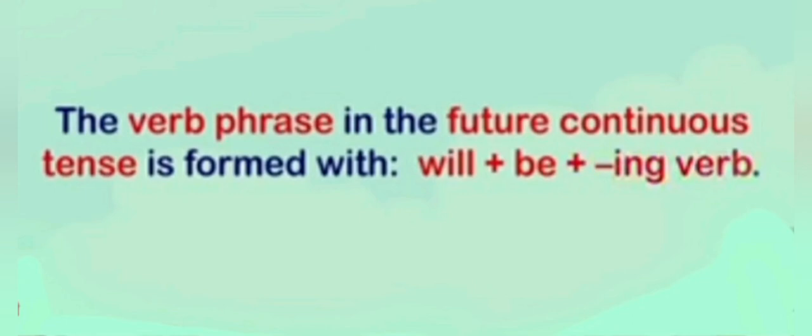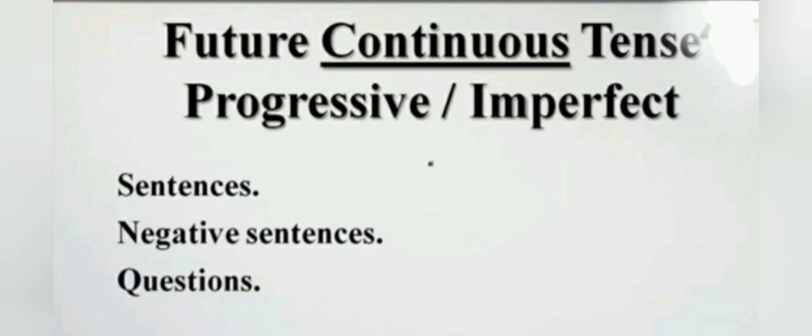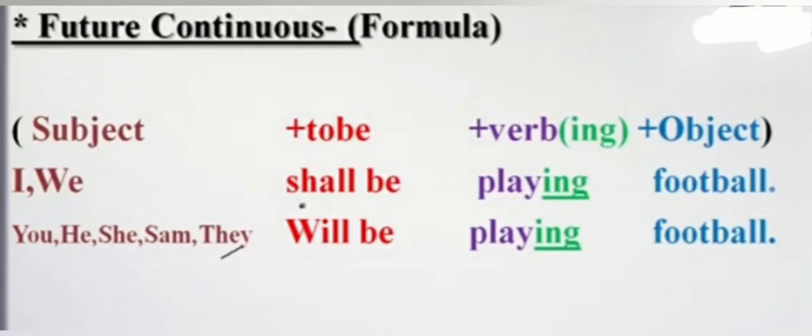Students, like present continuous tense and past continuous tense, future continuous tense is also known as future progressive tense and future imperfect tense. Let me introduce you positive sentence, negative sentence and interrogative sentence of future continuous tense. Structure of future continuous tense: positive, subject plus to be plus ing form of verb plus object. Students, we use shall be or will be as helping verb in future continuous tense.